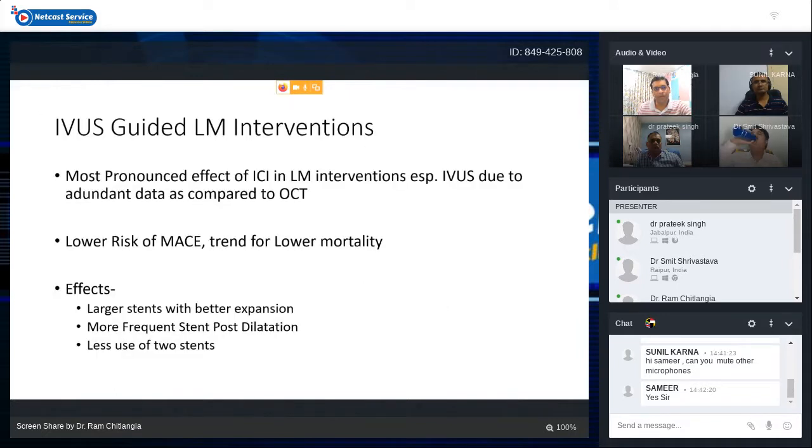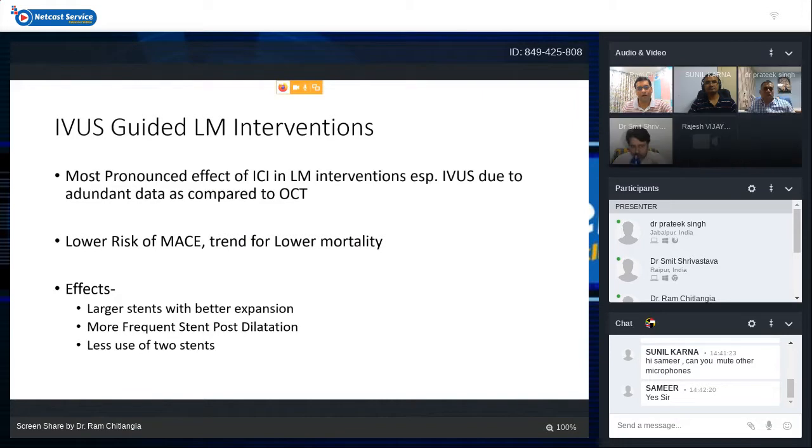The most pronounced IVUS effect was seen in left main interventions, due to abundant data available as compared to OCT. In left main intervention, it showed a lower risk of MACE and a trend for lower mortality.